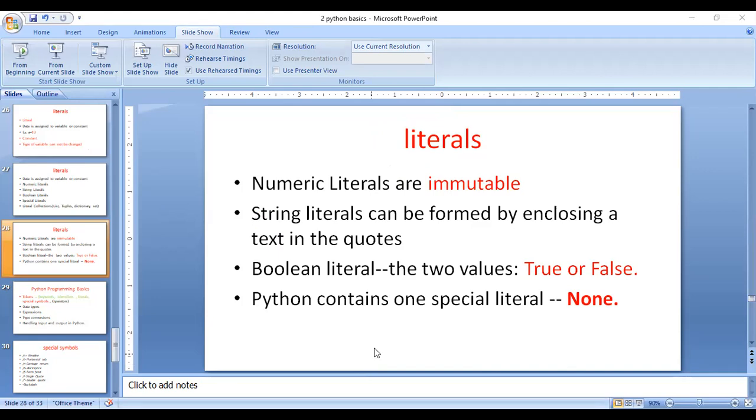The next important one is boolean literals. Here, for example, I'm going to give a comment on this one.